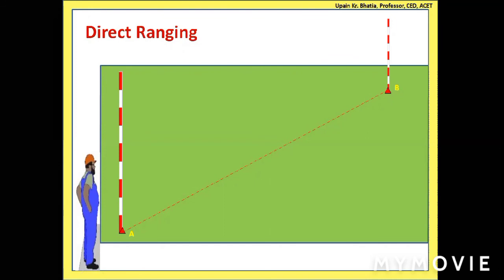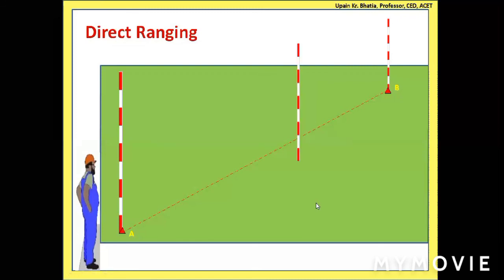He can adjust his position in such a manner that the rod at A hides the second rod, so that rod B and rod A are exactly on the same straight line with his eye. The eyesight goes from his eye to this side, and this rod hides the second rod behind it. In that case, he will know that this is the straight line.